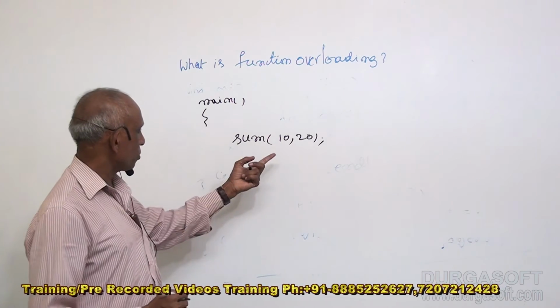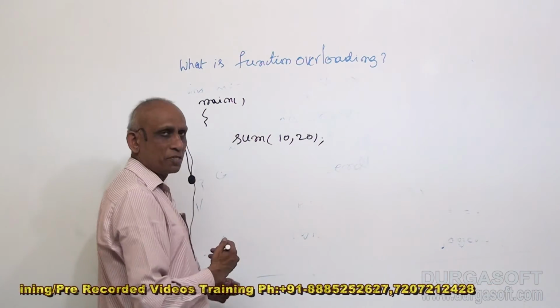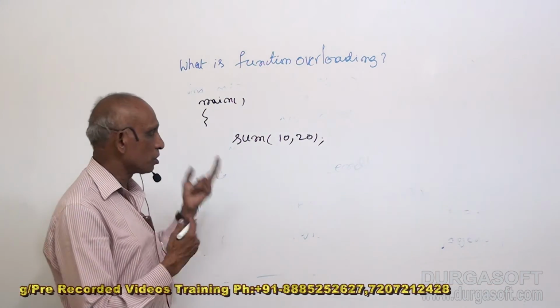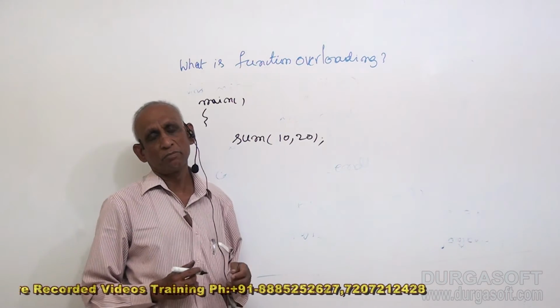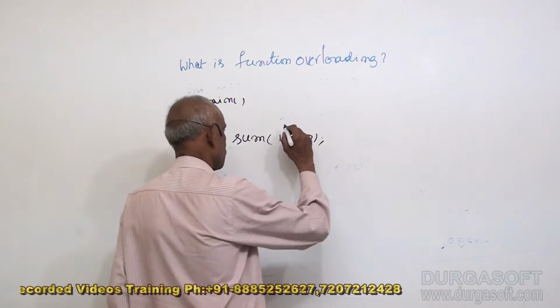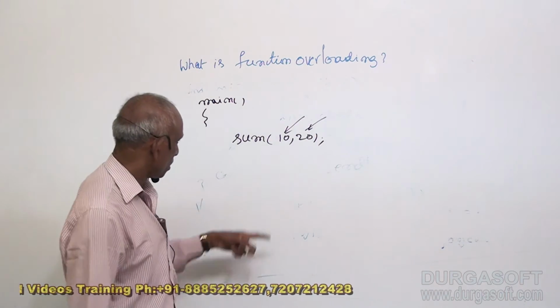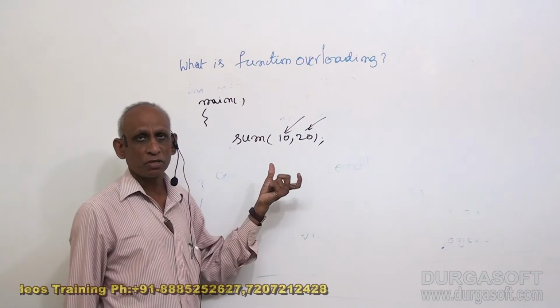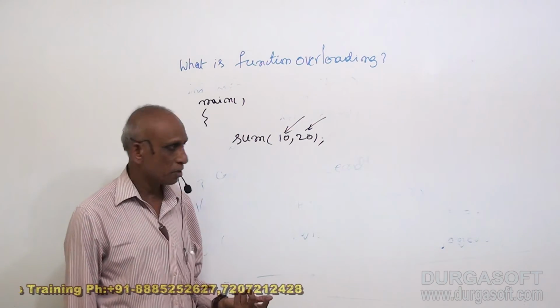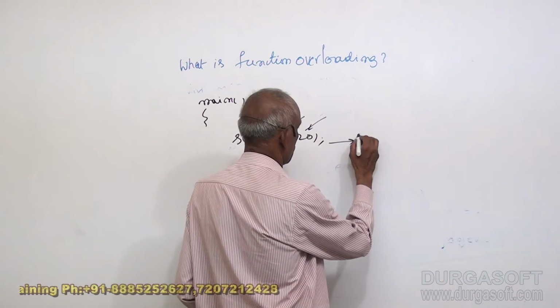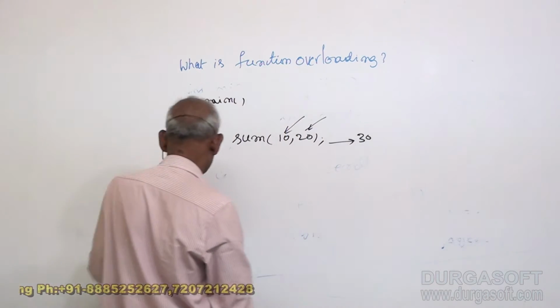So when I say sum with arguments, there are multiple functions here, function overloading. How does the compiler differentiate between those functions? Depending on the arguments. This has two integer arguments, so the first sum function, which has two integer arguments, is invoked. The result 30 will be displayed.